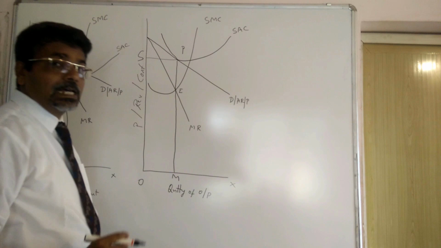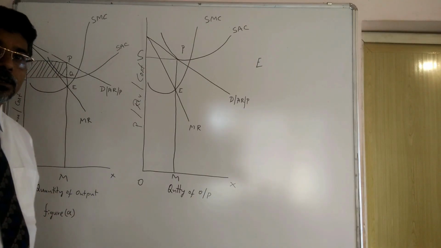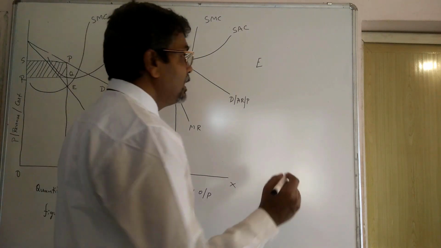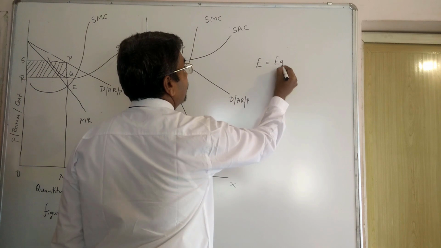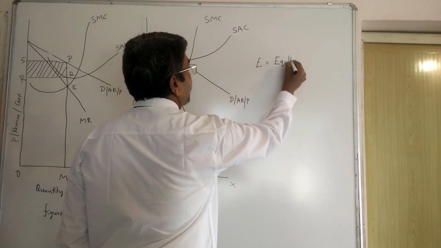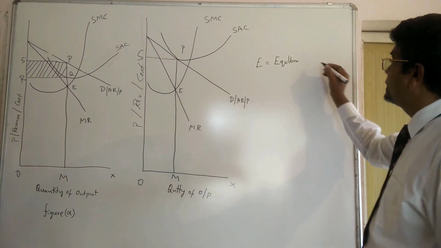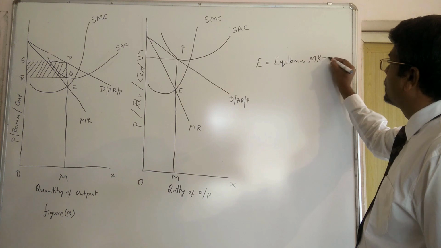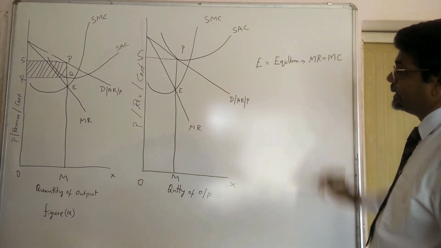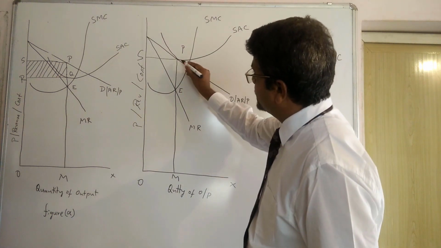What we are observing here also, E is the equilibrium where MR is equal to MC. Then what is the price here?